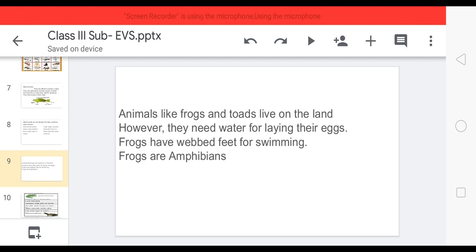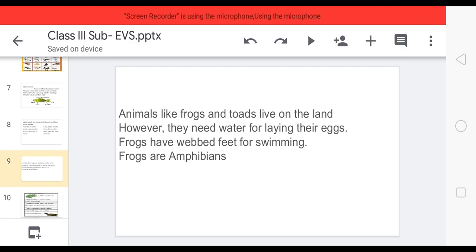Why do they need water? They need water for laying their eggs. Okay, in the previous lesson we learned how frogs move from one place to another. See, frog has hind legs, means back legs, long. That is why frog can hop or jump to move from one place to another.